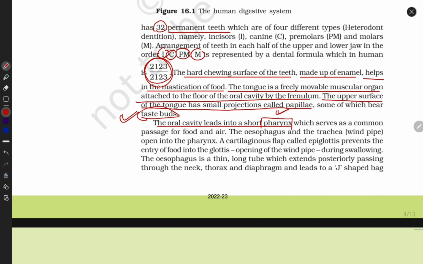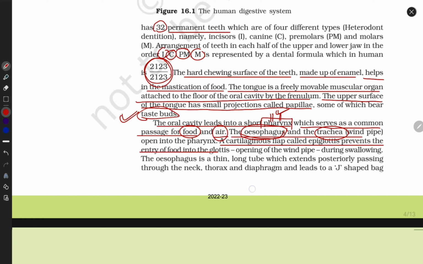Then the food pipe. There are two openings, the food pipe and the windpipe, which serve as a common passage for food and air. We have the food pipe and the air pipe, the windpipe. The esophagus and the trachea. The name of the food pipe is esophagus. The name of the air pipe is the trachea. We all know this now. A cartilaginous flap called the epiglottis prevents the entry of food into the air tract.